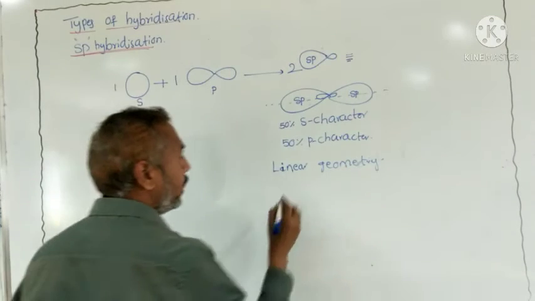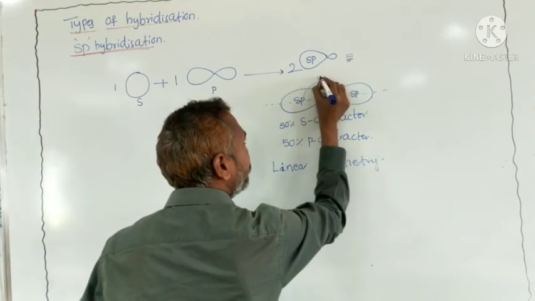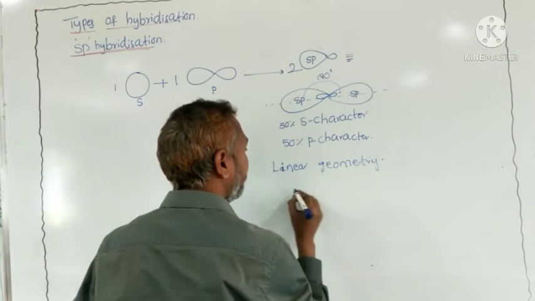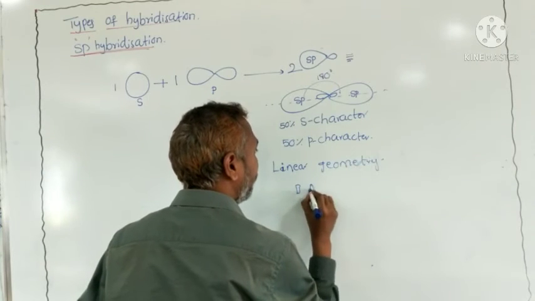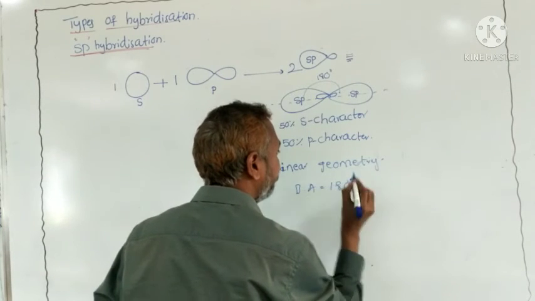As well as the bond angle. What happened here? Bond angle, how much? 180. The bond angle is 180 degrees.